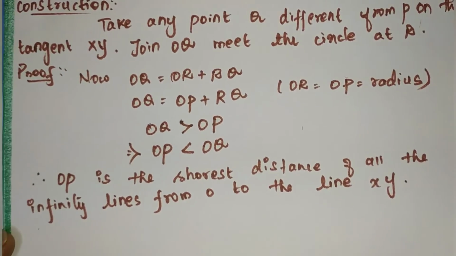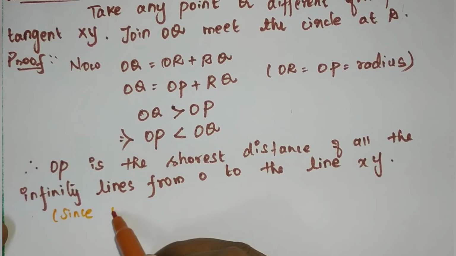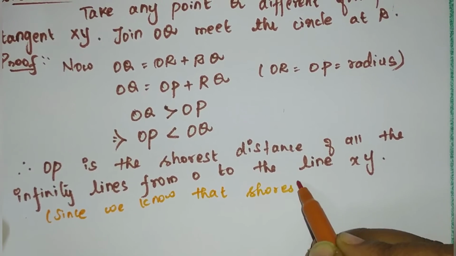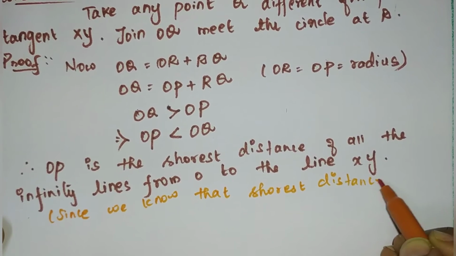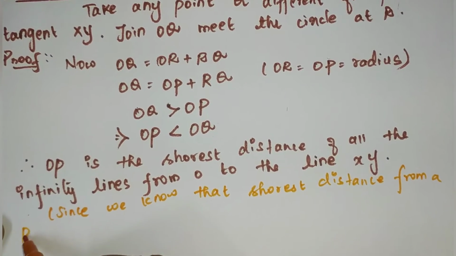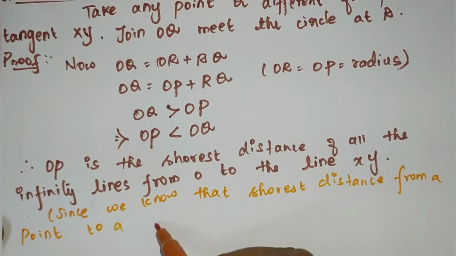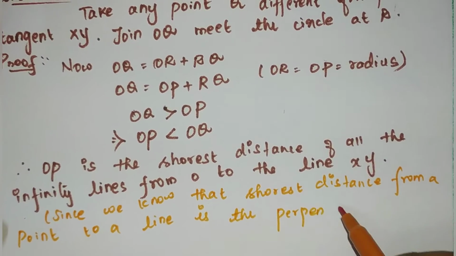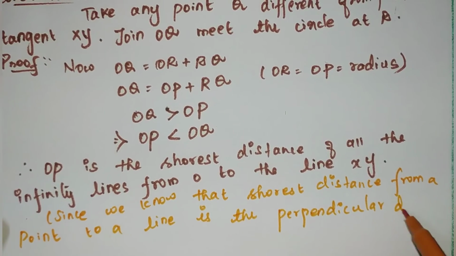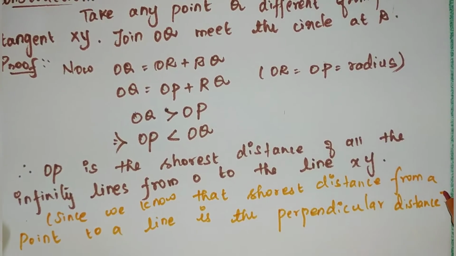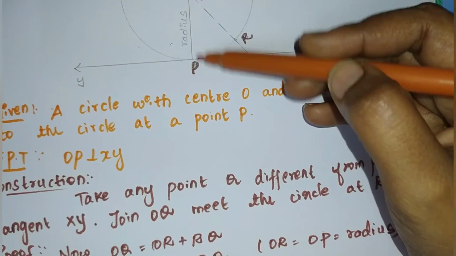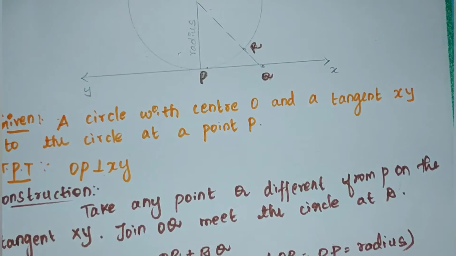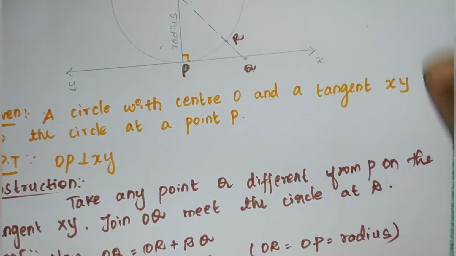Since we know that the shortest distance from a point to a line is the perpendicular distance, that must be a perpendicular distance.